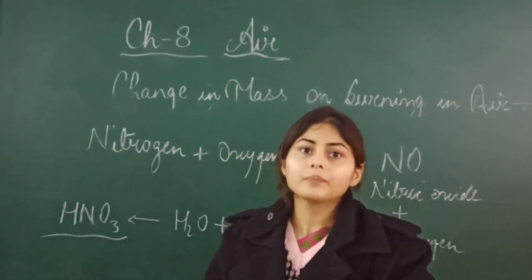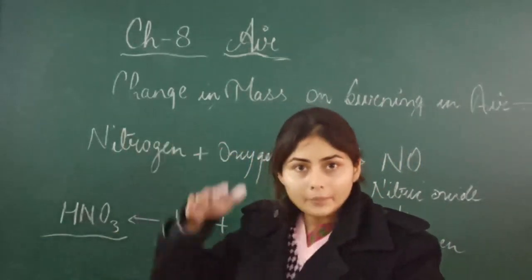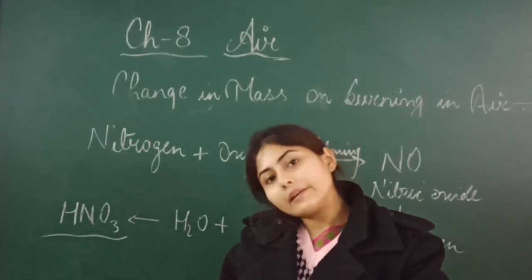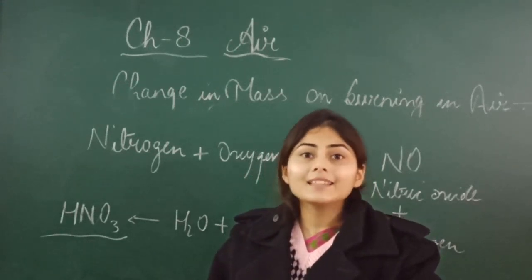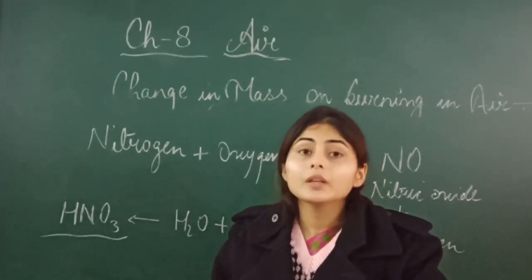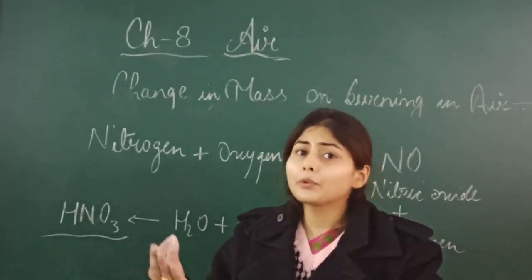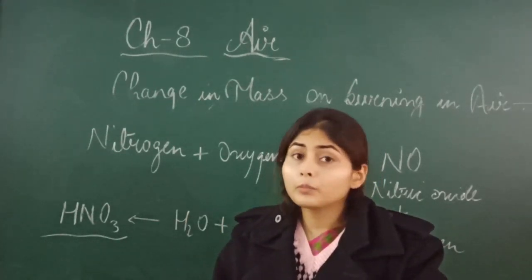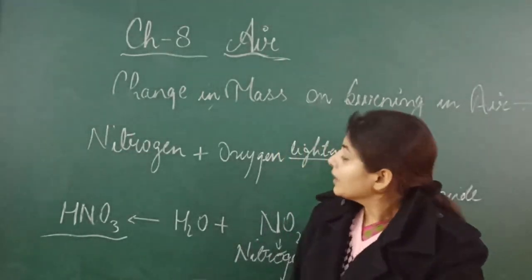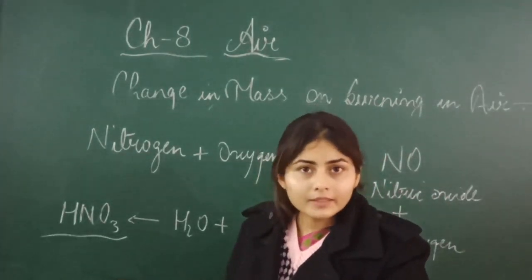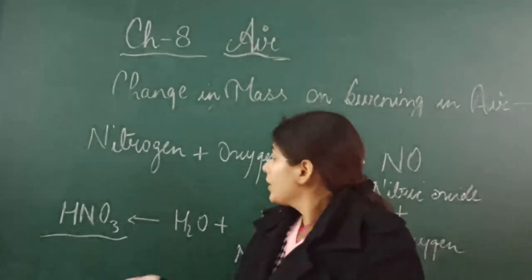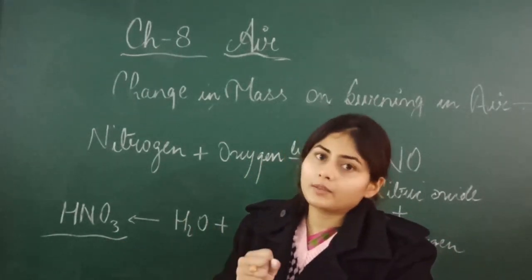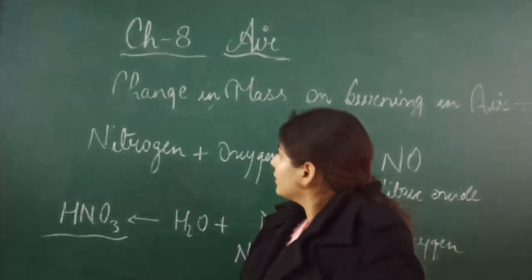Now with the rain, this nitric acid comes into the soil. When it comes into the soil, the soil absorbs this nitric acid and forms a nitrate salt. And the plant takes this nitrate salt for further use. Plants need protein, in fact every living thing needs protein, because protein is a building block, right? So the plant will take that nitrate salt from the soil and makes protein. Got it?